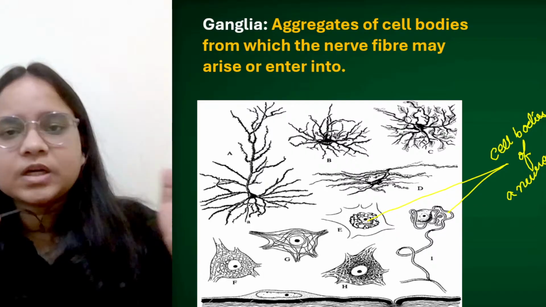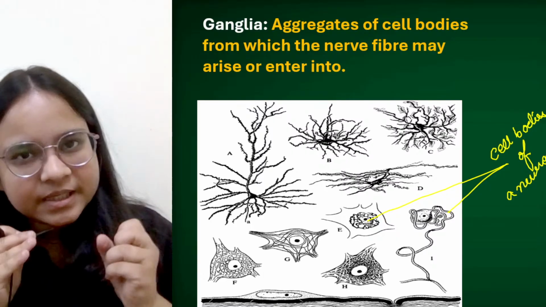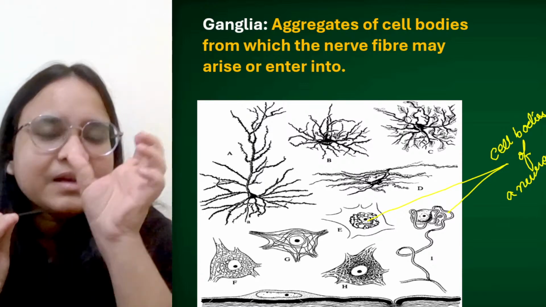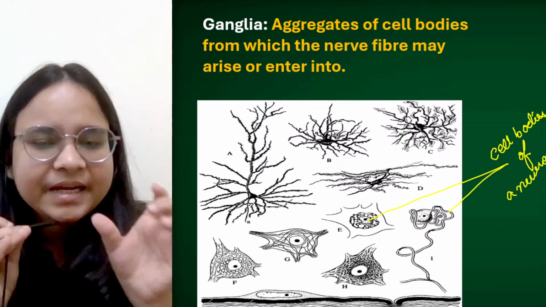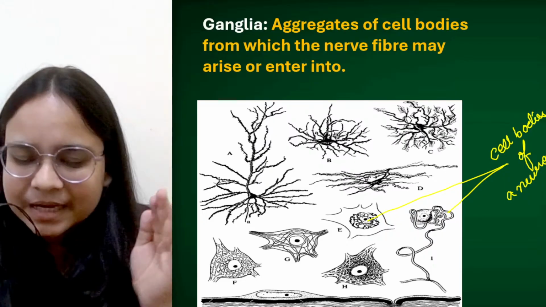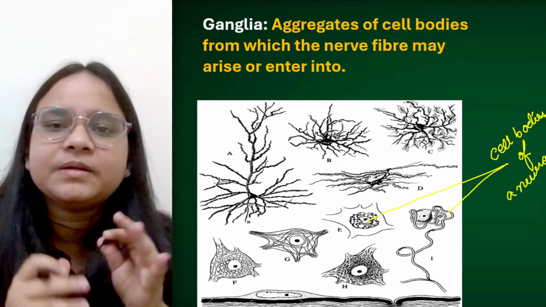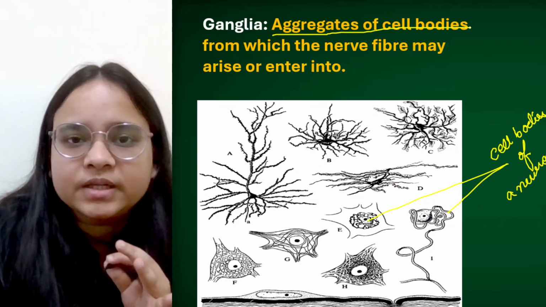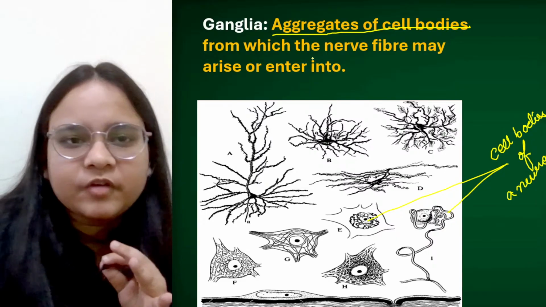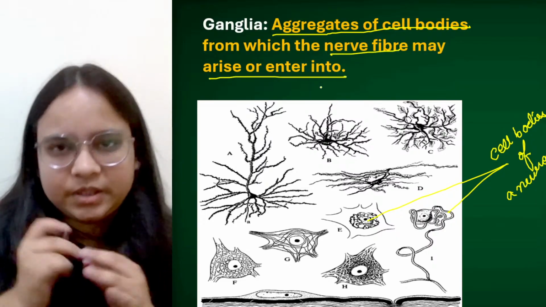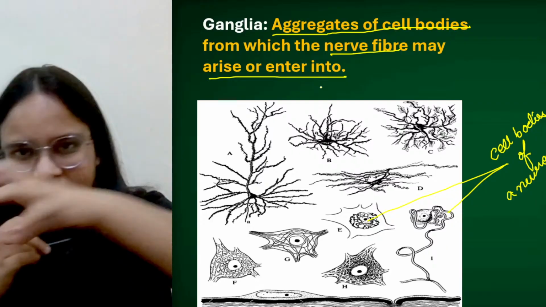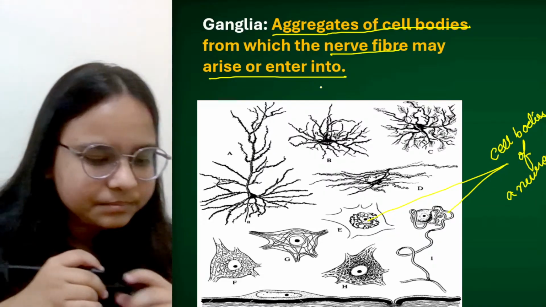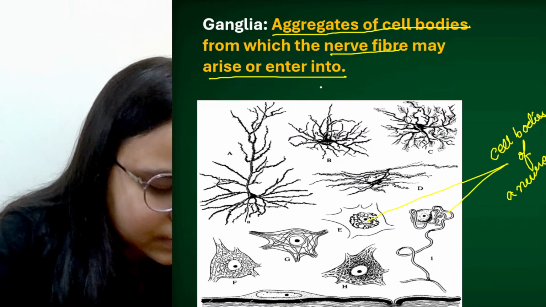सारे एक्सॉन्स को अगर हम लोग एक जगह पे कलेक्ट कर लिए तो नर्व बनता है इनसाइड अ ट्यूबुलर शीथ. और अगर सारे सेल बॉडीज को, एग्रीगेट्स यानी इकट्ठे, एक जगह पे इकट्ठे कर लिए तो वो क्या बनाते हैं? गैंग्लियन बनाते हैं. This is an arrangement of a ganglion. Aggregates of cell bodies, not the axons, the cell bodies from which the nerve fiber may arise or enter into. Okay, the nerve fiber is made up of axons, bundle of axons that may arise or enter into.